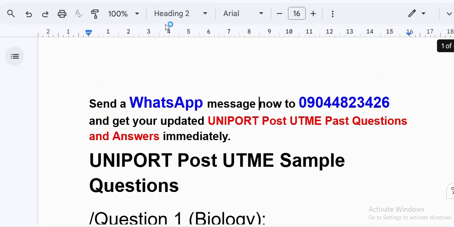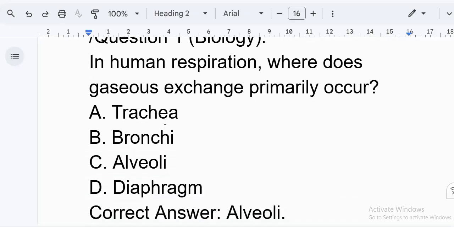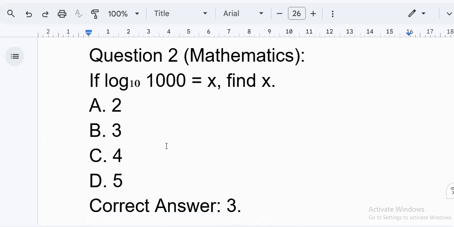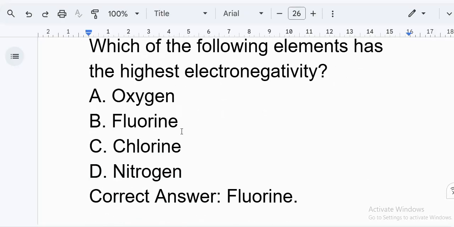Question 1. Biology. In human respiration, where does gaseous exchange primarily occur? A. Trachea, B. Bronchi, C. Alveoli, D. Diaphragm. Correct answer, alveoli. Question 2. Mathematics. If log base 10 of 1,000 equals x, find x. A. 2, B. 3, C. 4, D. 5. Correct answer, 3. Question 3. Chemistry. Which of the following elements has the highest electronegativity? A. Oxygen, B. Fluorine, C. Chlorine, D. Nitrogen. Correct answer, fluorine.